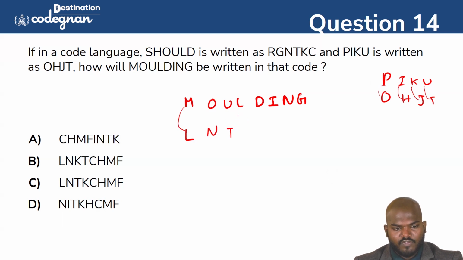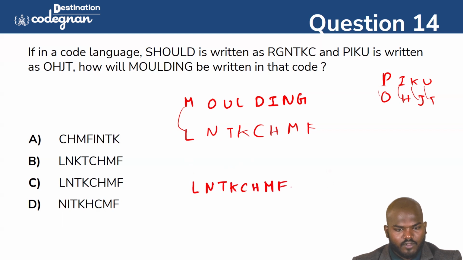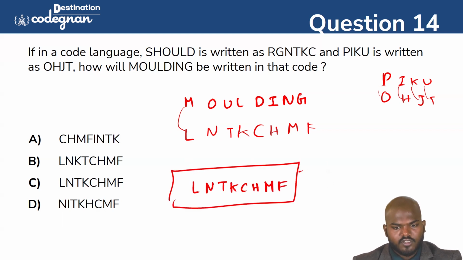And here A, B, C, D, F, G, HI, how much? I said JK. K will come, right? So JK. And then, here C will come. And here IJK. Okay, IJK. H will come here, and here M will come. Here it will come as F. So that probably is LNT, KCH, MF. That is what we can define here. This is the possible answer. So make sure you copy down, guys. This is a very important one. Okay, so hope you understand the topic we are dealing with in this question.